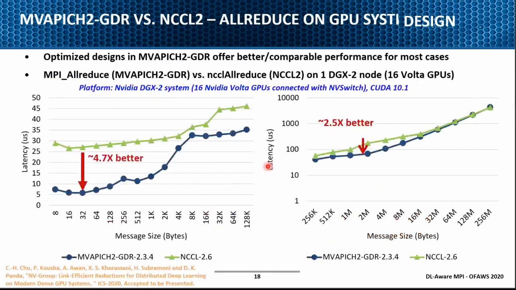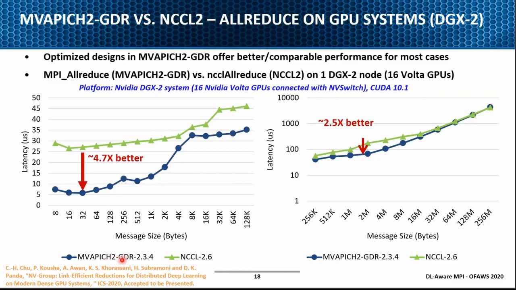Using GPUDirect RDMA, let me show some performance numbers with all-reduce, because all-reduce is very critical, as we know. If we can optimize all-reduce, then it directly translates into higher-level performance. Here we are comparing our latest release; in fact, we made a release just last Friday.